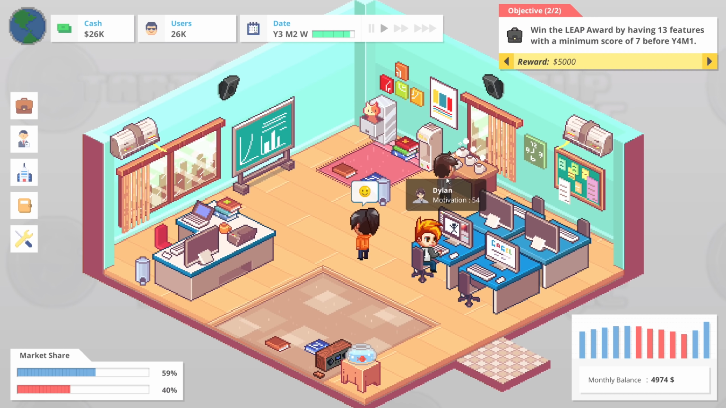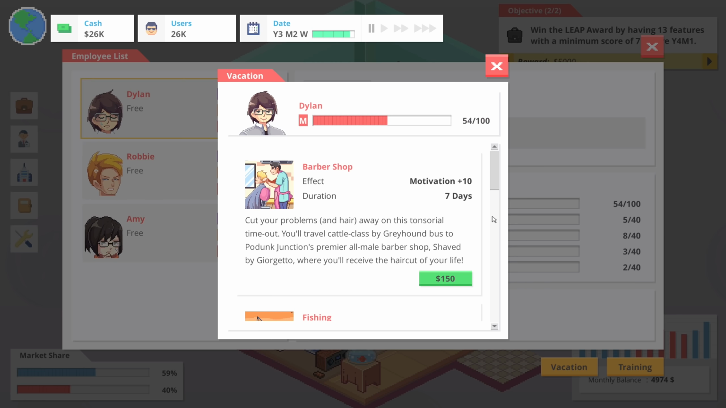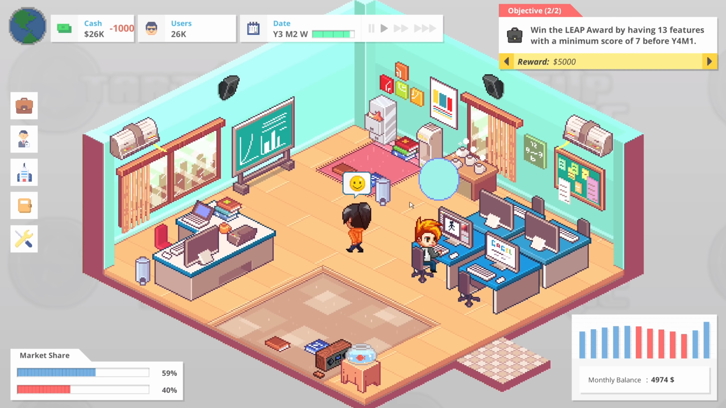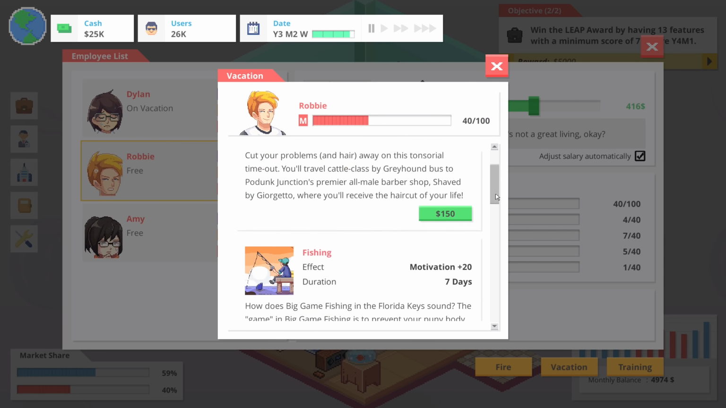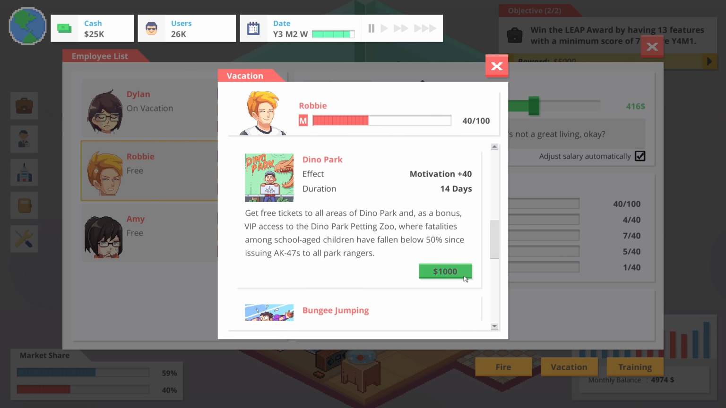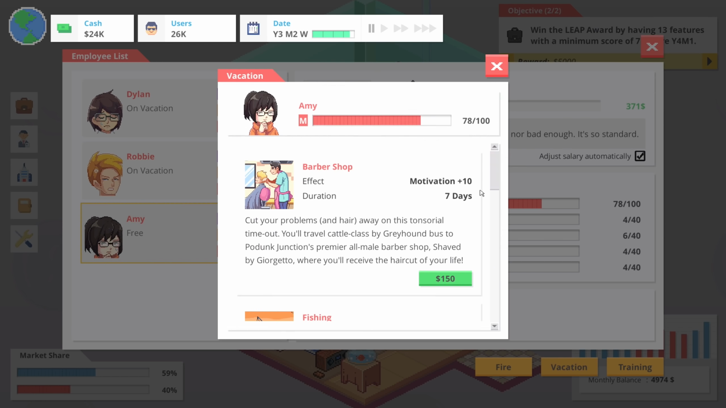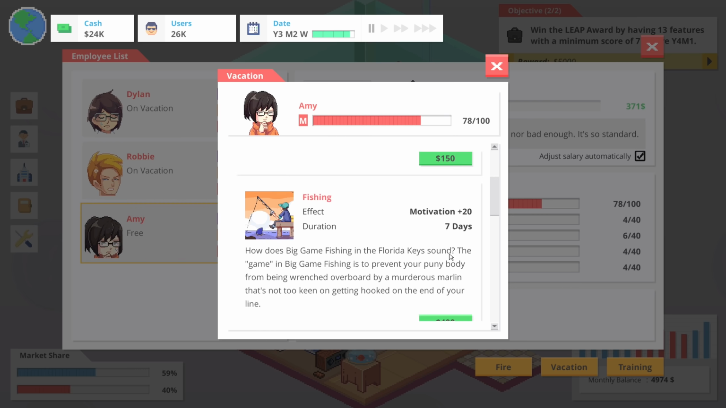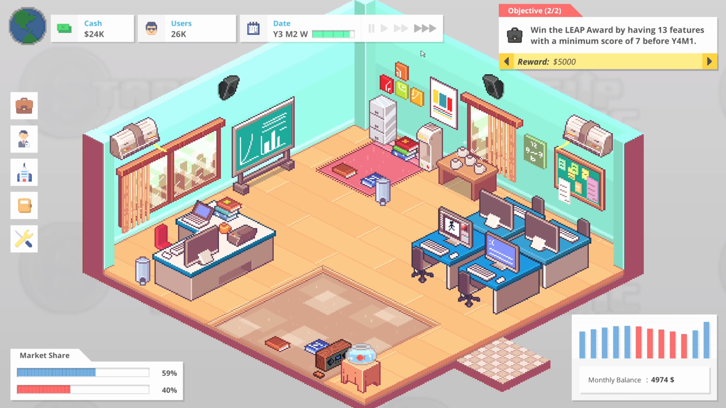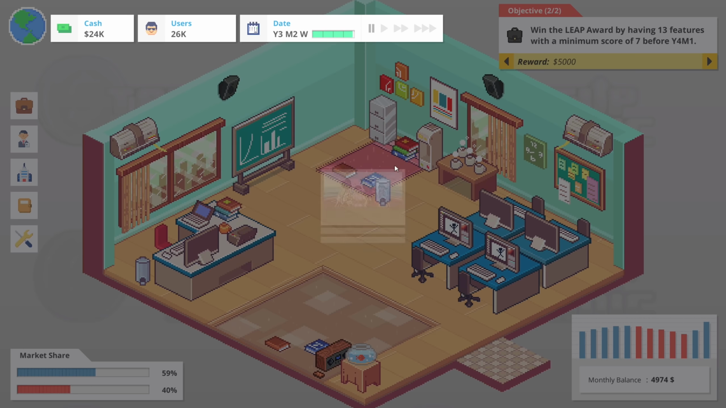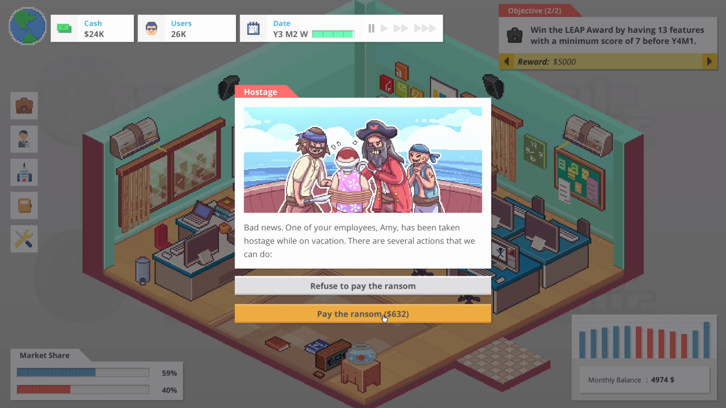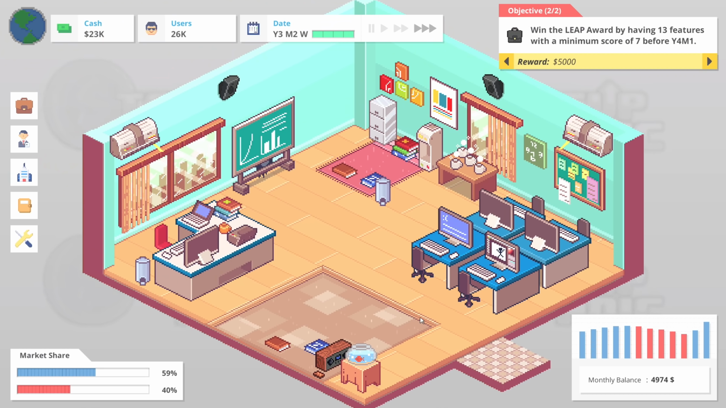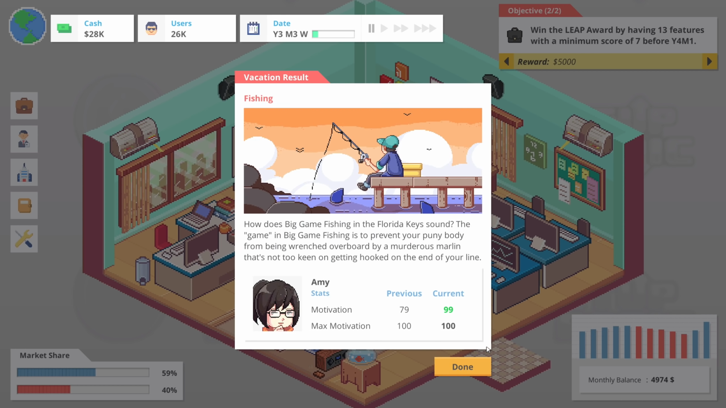Do I really have to send them all on vacation again? For God's sake. Okay, $1,000. Robbie, vacation, and $1,000. Amy, vacation. You don't need a massive one, actually, so we could maybe just send you fishing for 7 days. So we'll do that. There we go. So everybody's off on vacation. We'll pay the ransom for Amy. Oh yeah, she went fishing and got taken by pirates. That's fair enough, I guess. I guess that's how that worked.